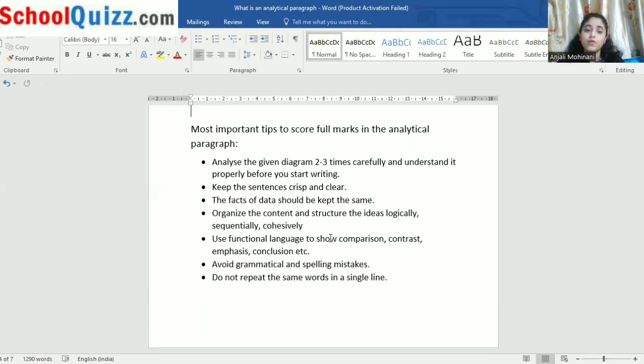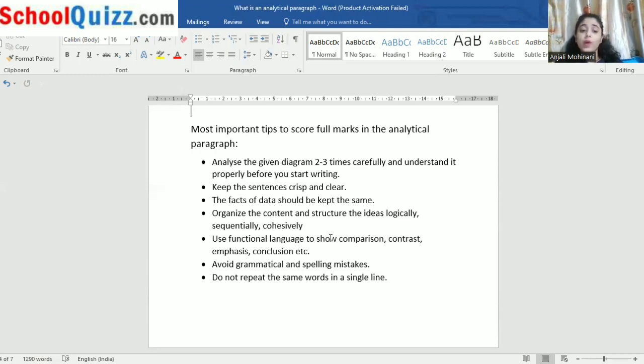First, we have to analyze what is given to us, and afterwards we can follow the steps. Next, use functional language to show comparison, contrast, emphasis, conclusion, and so on. This means we have to use easy, functional language. Comparison can be done with it. Contrast shows what kind of changes are included. Emphasis shows which part we should put emphasis on. And last is conclusion: we have to write the conclusion in a functional manner.